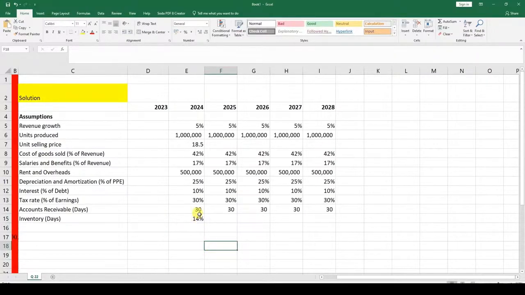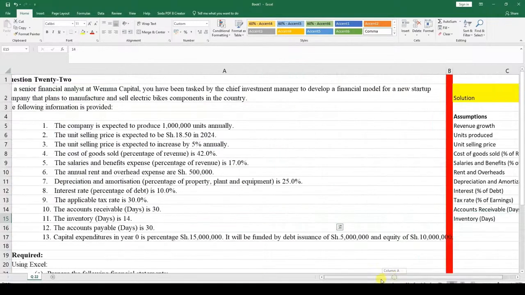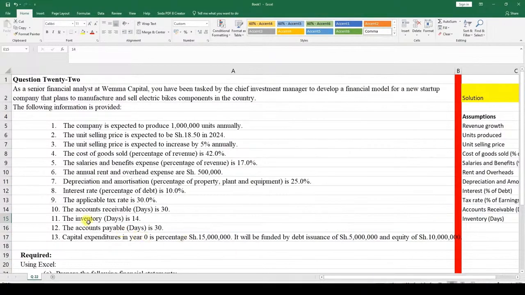As usual, the percentage like that we do not want, so we want to copy the format. Come to Format Painter, come right there, and put it like so. So we put 14, then we fill it in, Control R. So we're moving along. Inventory is 14. The accounts payable and capex has also been given to us there.